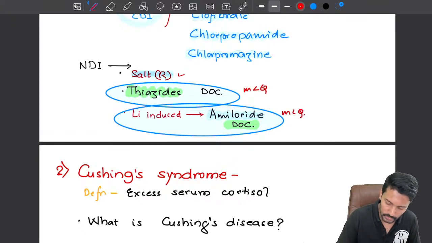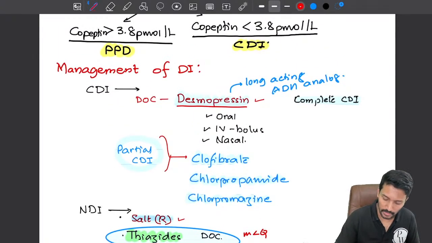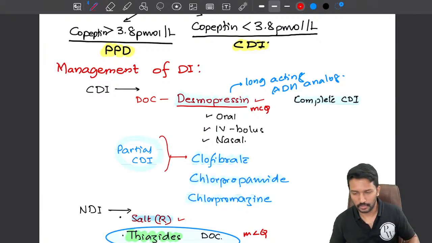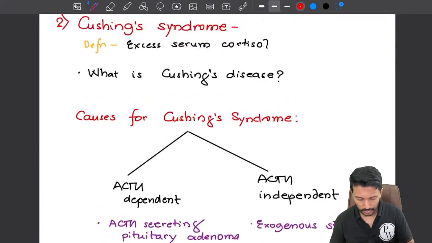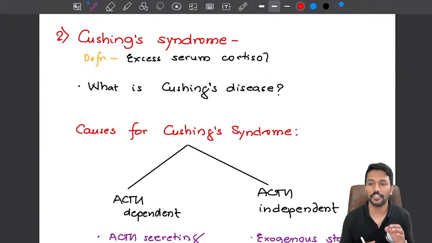Overall, what is the drug of choice for nephrogenic diabetes insipidus? What is the drug of choice for lithium-induced diabetes insipidus? And what is the drug of choice for central diabetes insipidus? Okay, so I hope the posterior pituitary is clear. Now from there we will move to the next disease, which is Cushing syndrome.